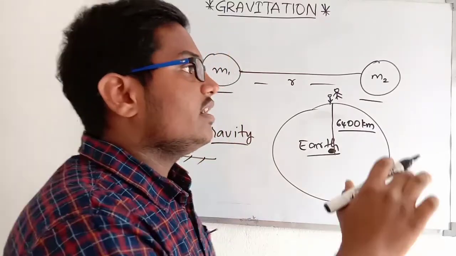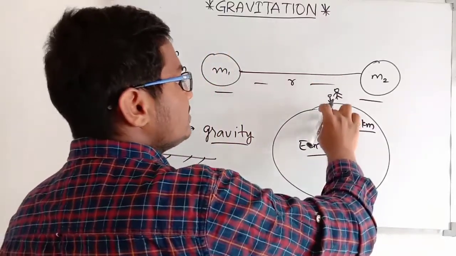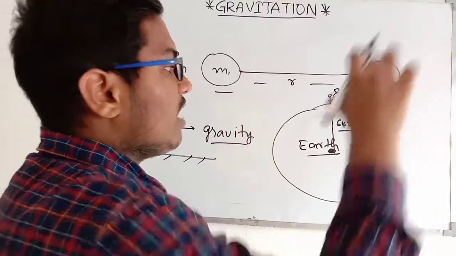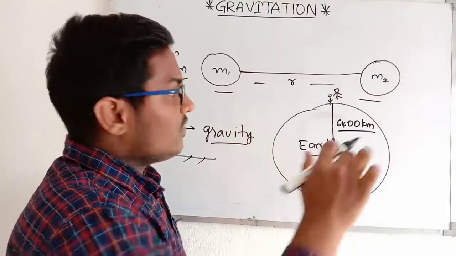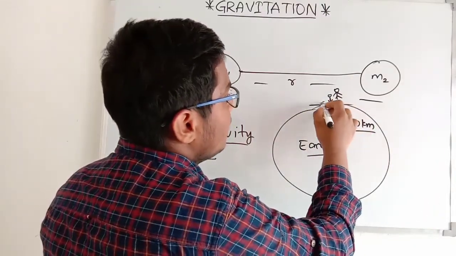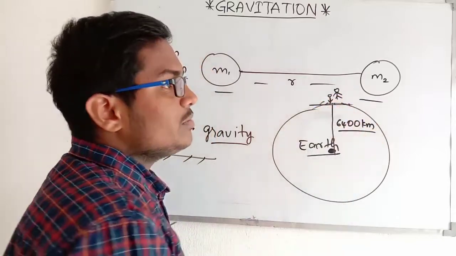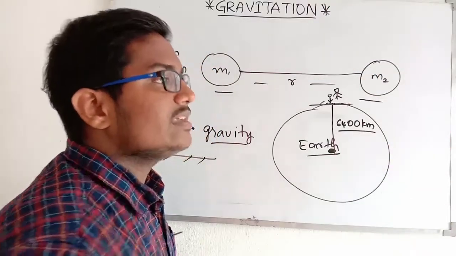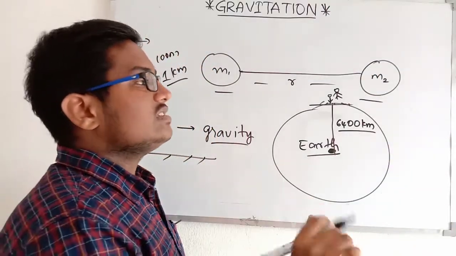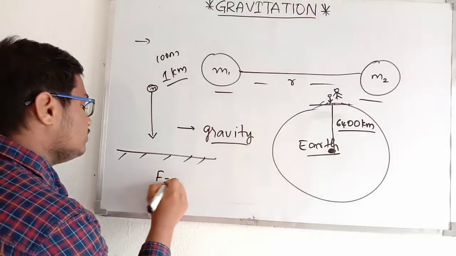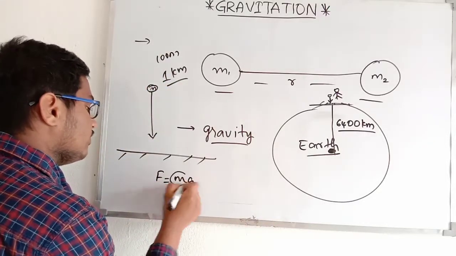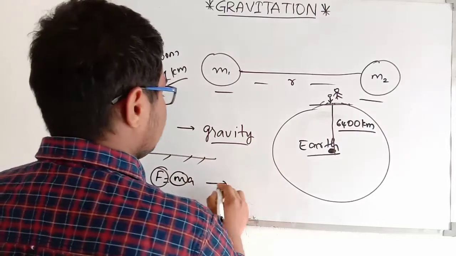If we compare the distances of the masses from the land, this is the land, right? This has 1 kilometer, and the force exerted by this is much less because F is equal to ma. Force is directly proportional to mass.